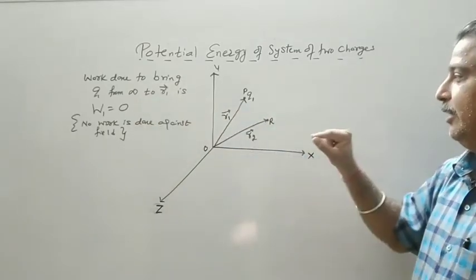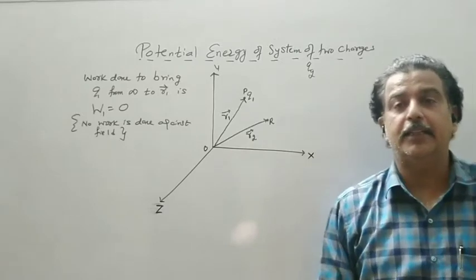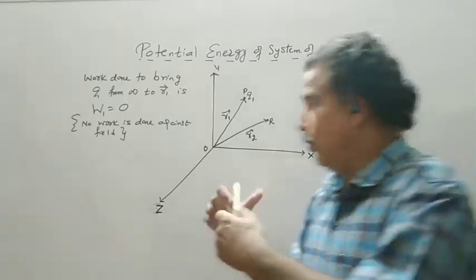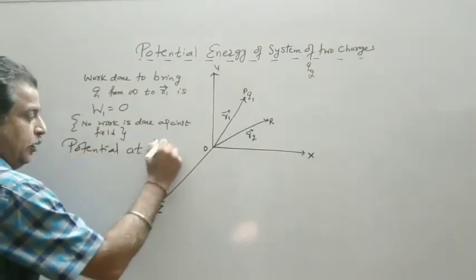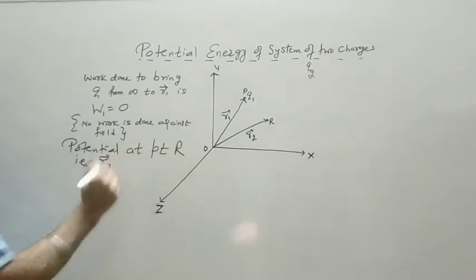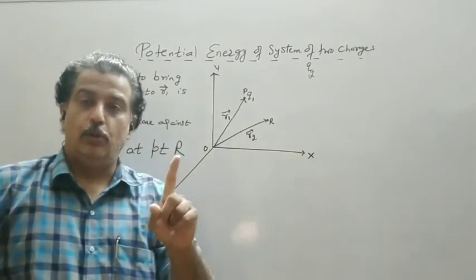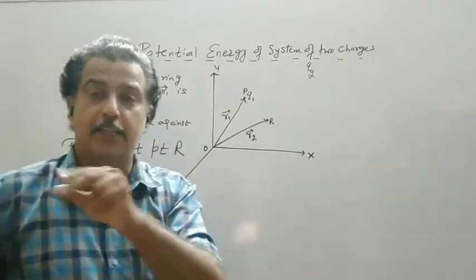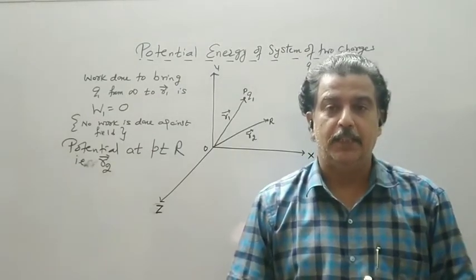Now before finding the work done to bring the Q2 charge at point R, how much do we have to bring? We have to bring the Q2 charge, but first I will find the cost of bringing 1 coulomb. So the potential at point R, that is position vector R2. Potential at R means the cost of bringing 1 coulomb from outside against Q1. Then when you bring Q2, multiply that potential by Q2.